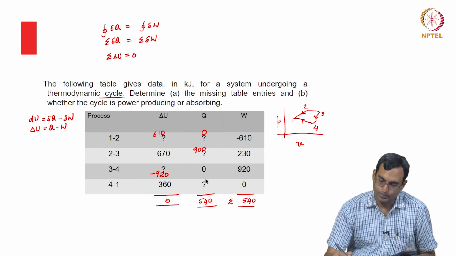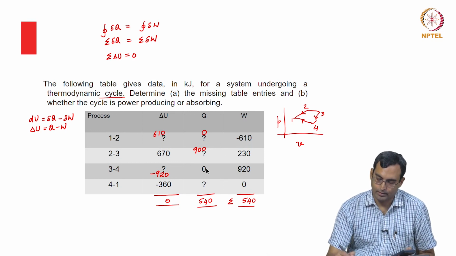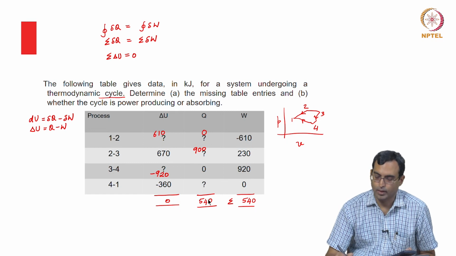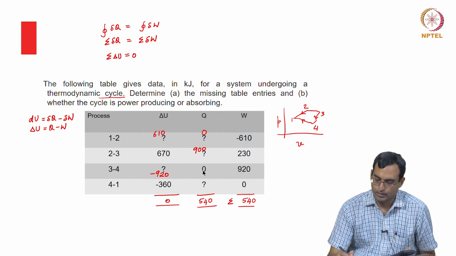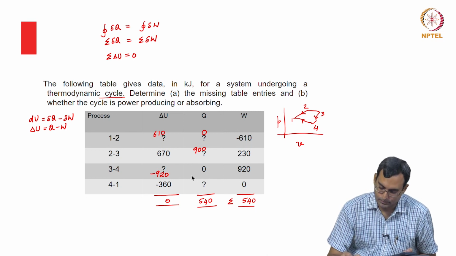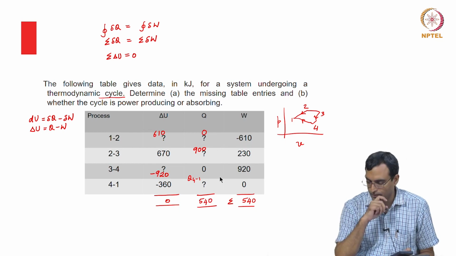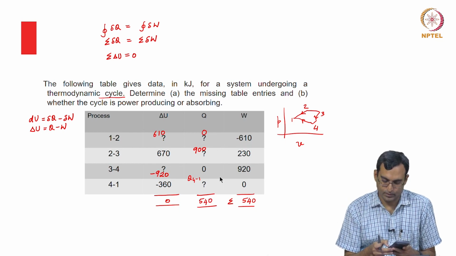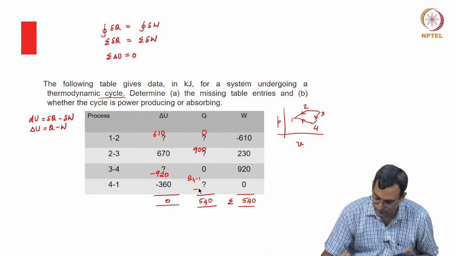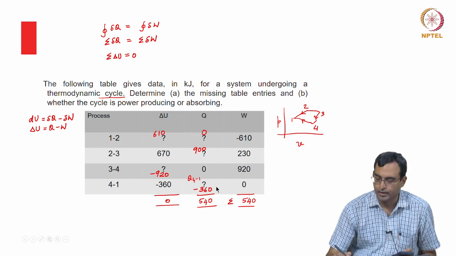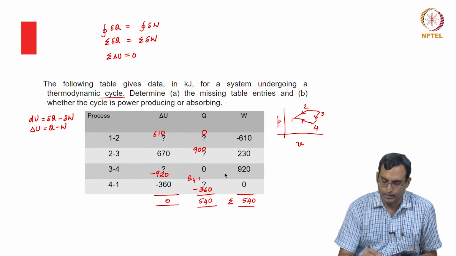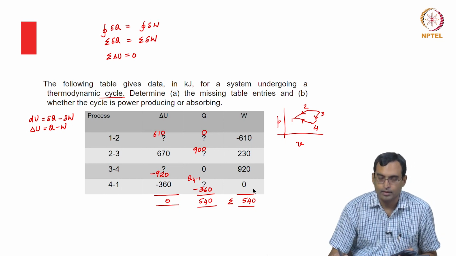So the sum of this 0 plus 900 plus 0 plus Q from 4 to 1 should be 540. So Q 4 to 1 plus 900 should be 540. So Q 4 to 1 is essentially 540 minus 900, which is minus 360.